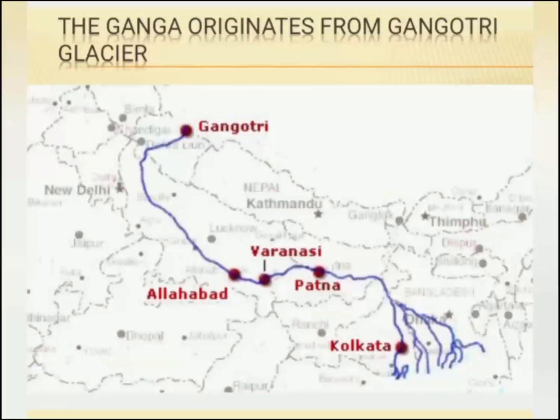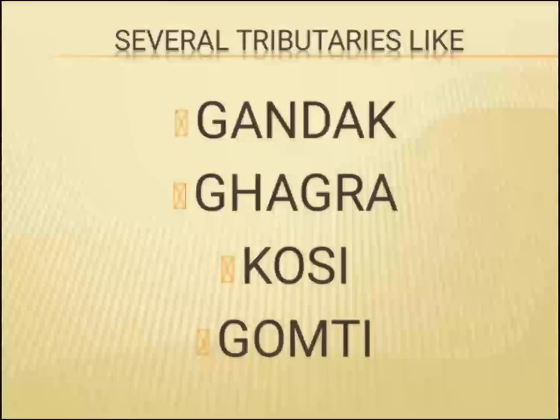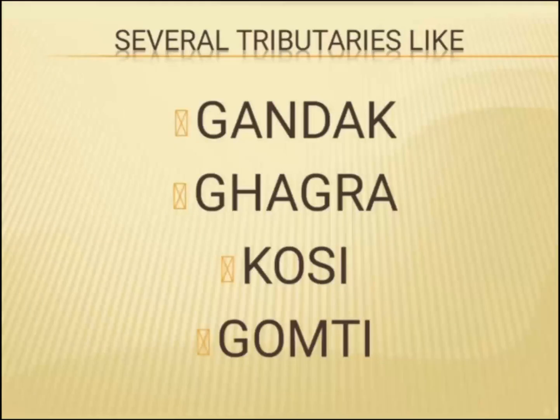In the mountains, it is fed by several tributaries such as Alaknanda, Mandakini, and Bhagirathi before it enters the northern plains at Haridwar. As it flows along slowly in the plains, it is joined by several tributaries like the Yamuna, Ghagra, Kosi, and Gomti. After flowing through Uttar Pradesh and Bihar, the Ganga enters West Bengal.